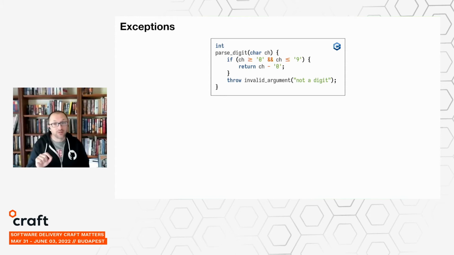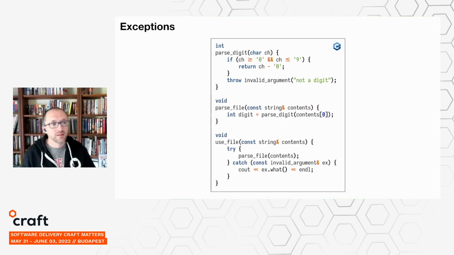And at that point, your program starts unwinding its call stack, like going to the caller of this function and the caller of that function and so on, looking for some code that knows how to handle that exception. So we can expand our C++ example here to show how that exception might be handled in this language via what's called a try-catch block, which you can see in the use file function at the bottom.